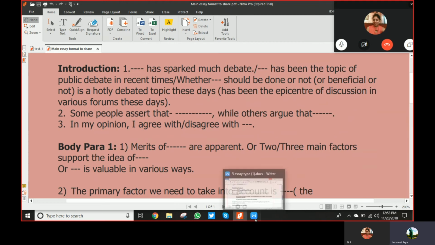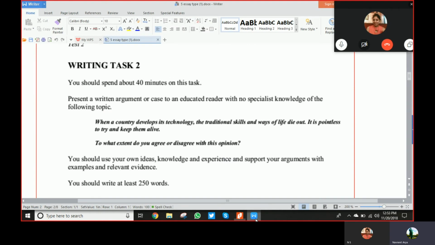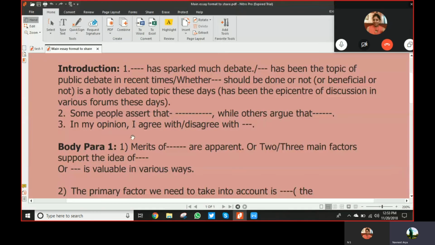Now if you look back at the question, it says to what extent do you agree or disagree. So here you have to show the extent also. Though you have given the opinion, I agree, to what level? This is the clarity, the depth of it.